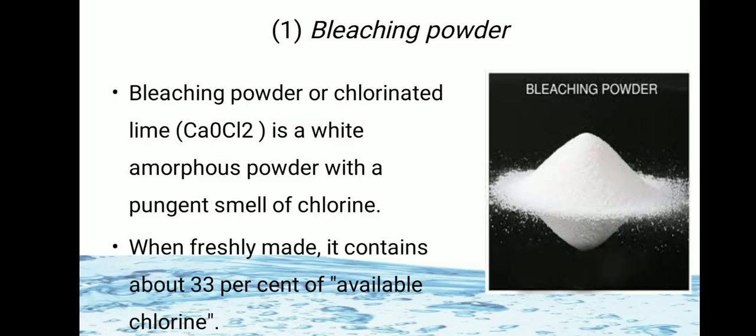It is a white amorphous powder with a pungent smell of chlorine. When it is freshly made, it contains 33% available chlorine.